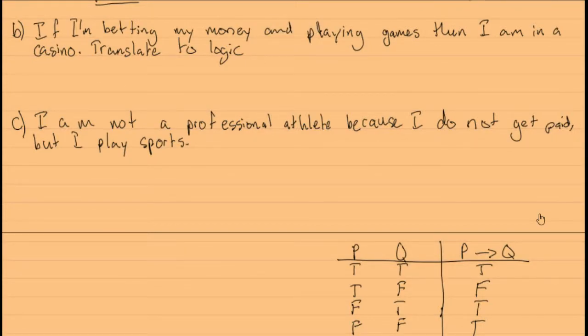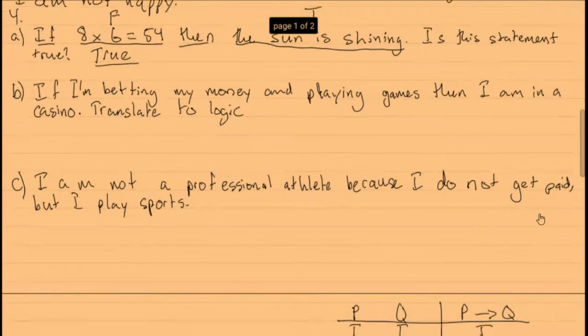Alright. So now let's look at the next question here, part B. If I'm betting my money and playing games, then I am in a casino. So I just want to translate this into a logical equation. So first you have to identify what our propositions are. So I'm betting my money. That would be your first proposition here, because we can identify the words that are operators. We have if and then right here, and we also have an and. So we know our logical operators that we have to use are going to be an implication and an and.